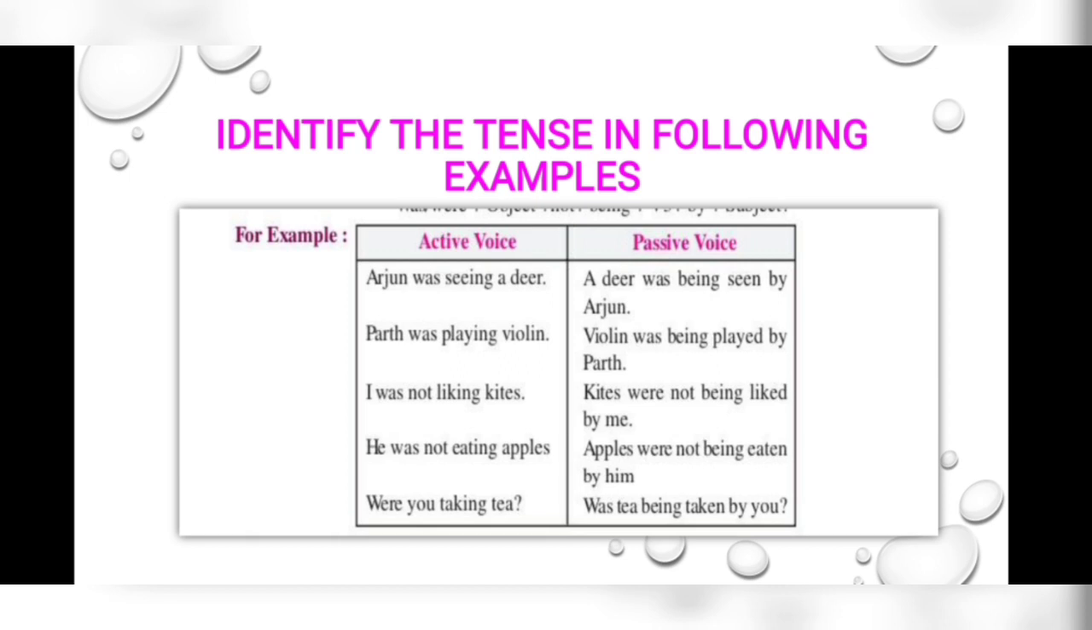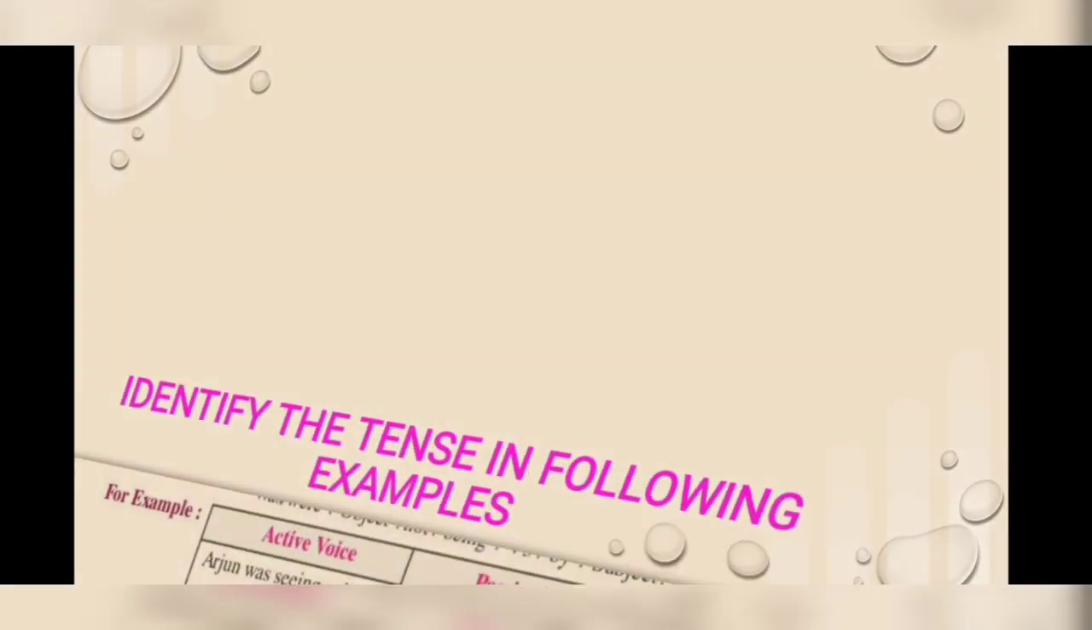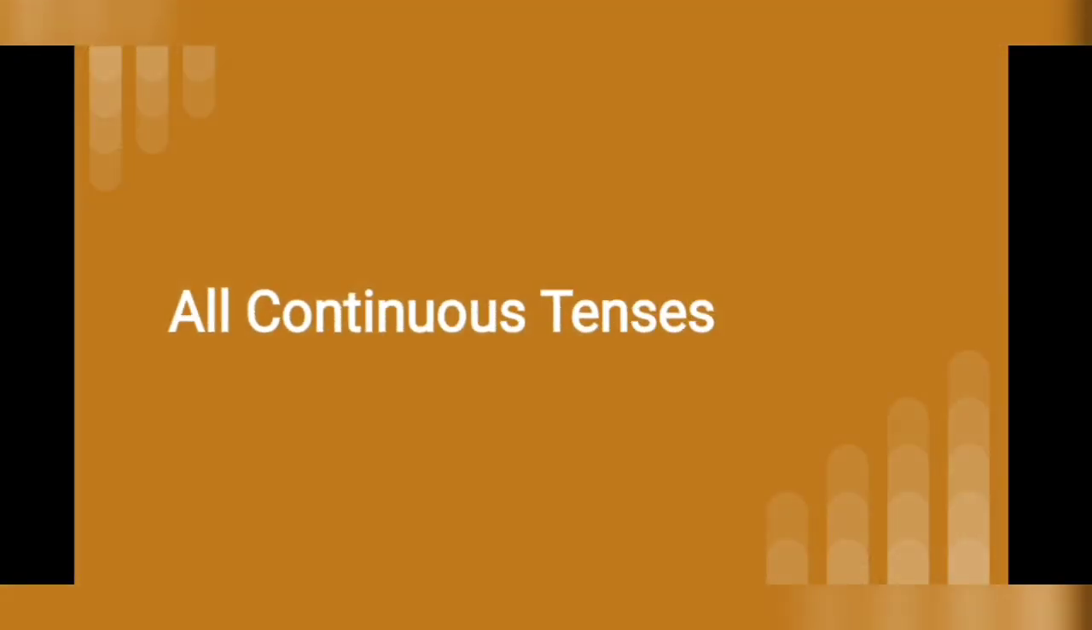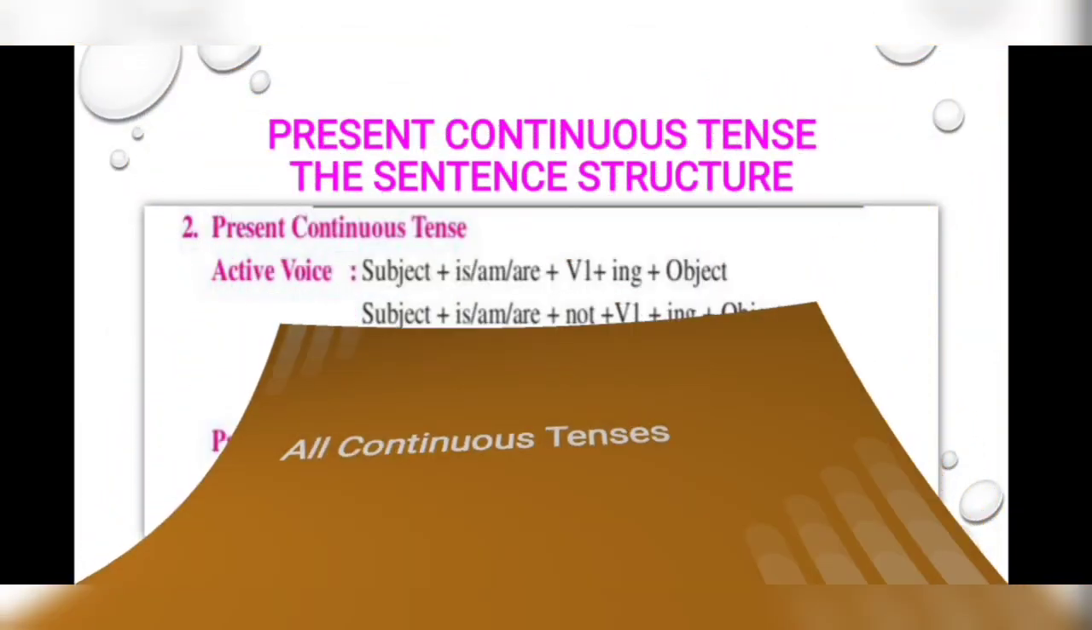Next, I was not liking kites. Kites were not being liked by me. Next, he was not eating apples. Apples were not being eaten by him. Next, were you taking tea? Was tea being taken by you? So all these were continuous tenses that we had discussed on the board.